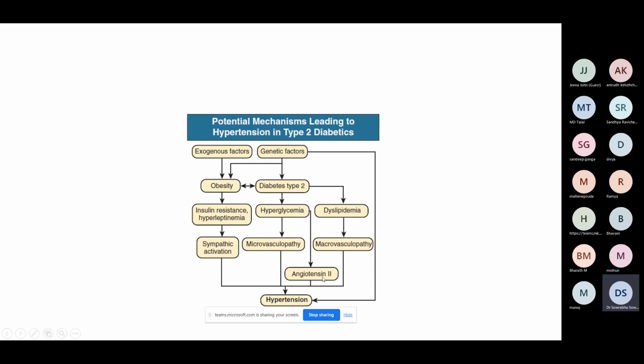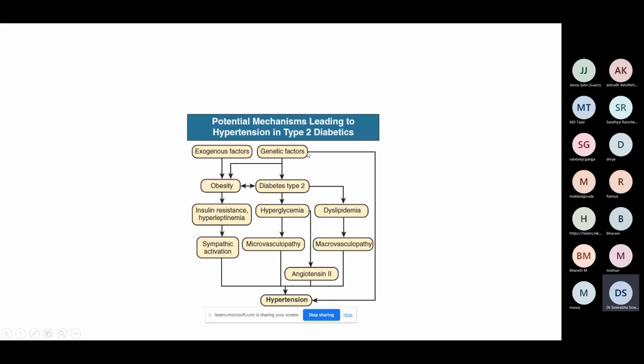Hyperglycemia can lead to an activation of the RAS system, increased angiotensin 2, that is causing hypertension. Lastly, there could be a variation in the lipid profile. These lipids cause a macrovasculopathy, or plaques getting deposited at multiple levels of blood vessels. That itself could cause hypertension.